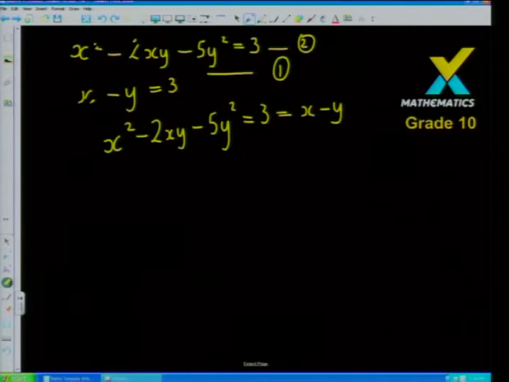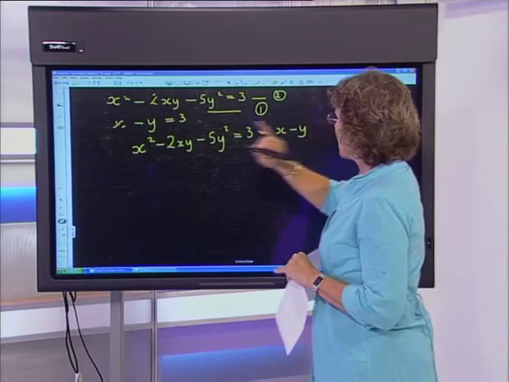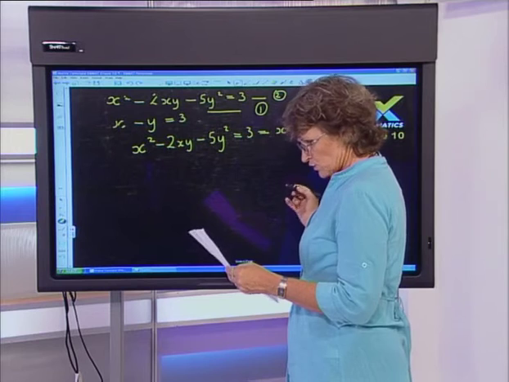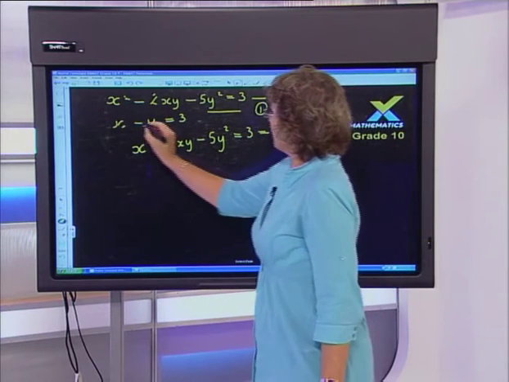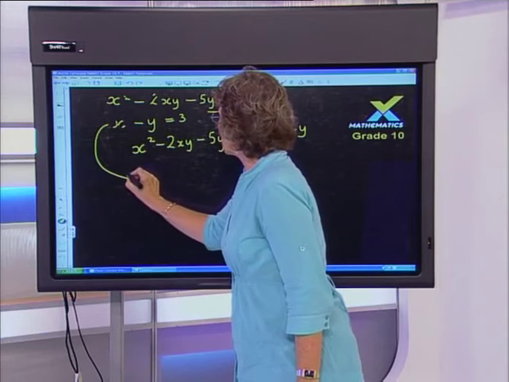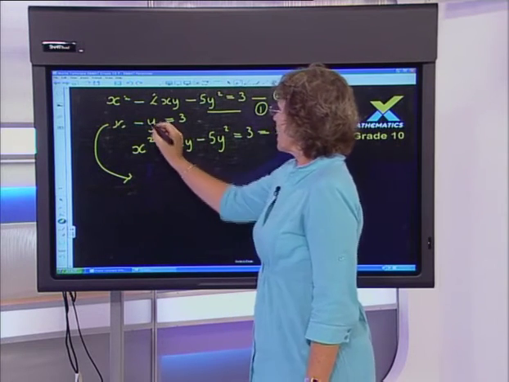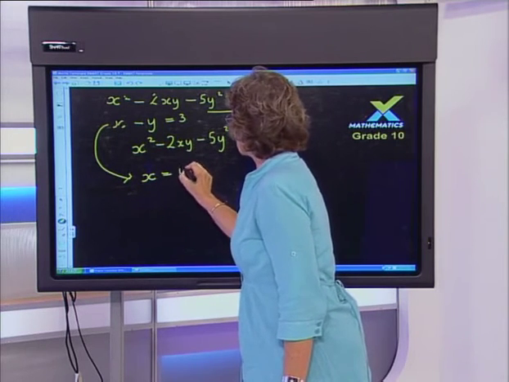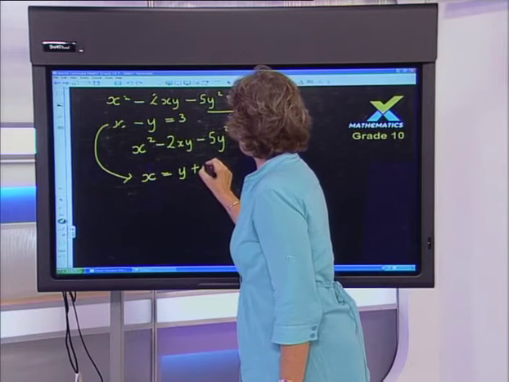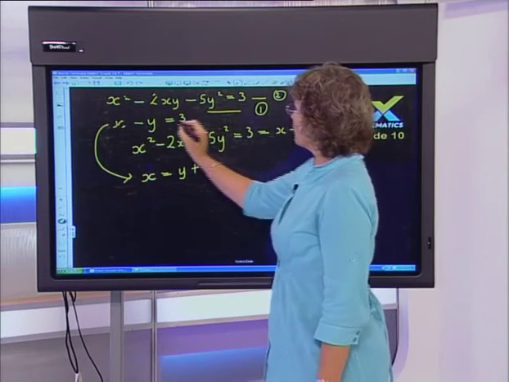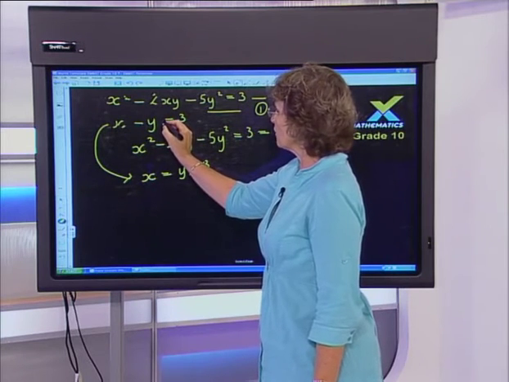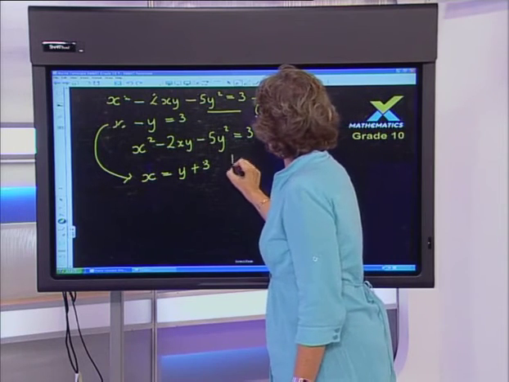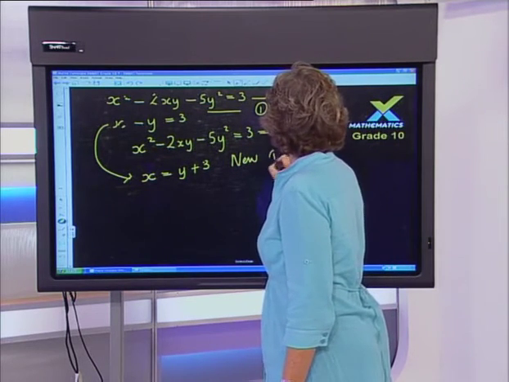Okay, while I've been talking, I've been taking a quick look, and I saw that it was easier to get the second equation either in terms of x or in terms of y. Now, if we take this equation, it's up to you and how confident you are. Can you see that if I wanted to get x on its own, that would be very easy. I would just have to transpose the y, and I would have x is equal to y add 3. But it would be equally easy to get y on its own by moving the y to the right and bringing the 3 to the left. That's a personal opinion, and that's going to be your new equation 1.